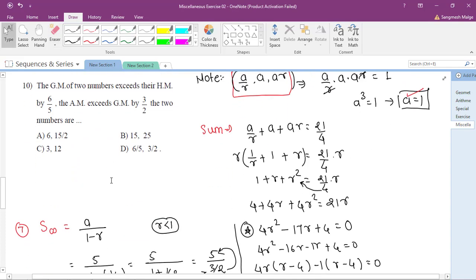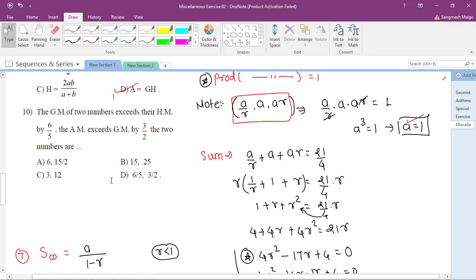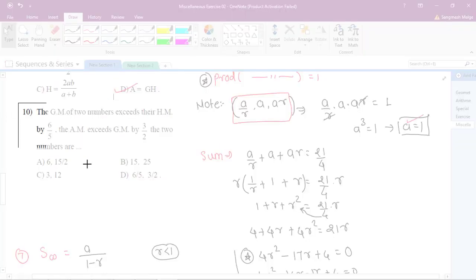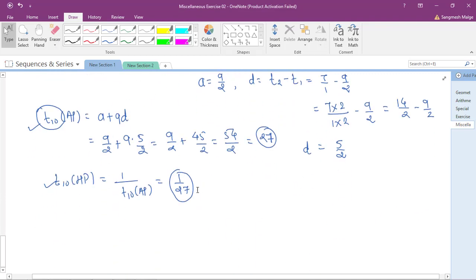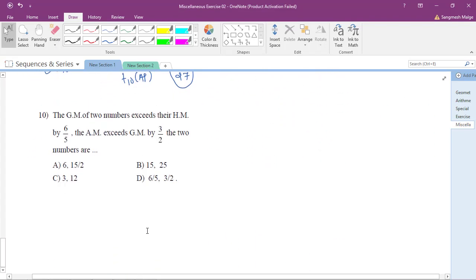So let's find out question number 10. I will take this question number 10 here, copy, paste. Let's solve this question number 10. What are the things they have given? The geometric mean of the two numbers exceeds their HM by 6/5. The AM exceeds the GM by 3/2. The two numbers are?